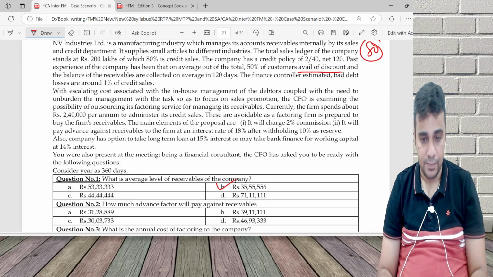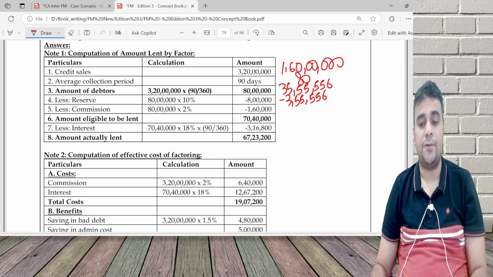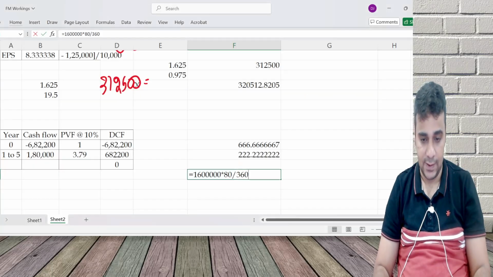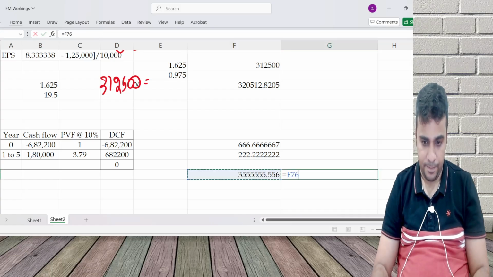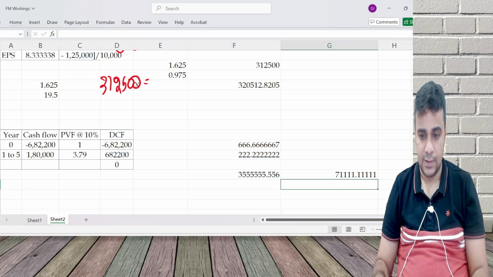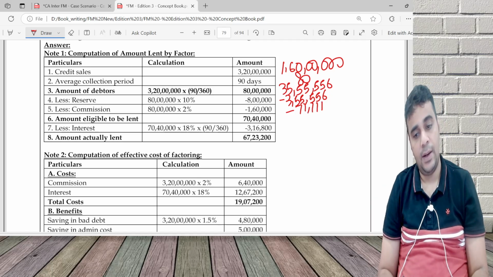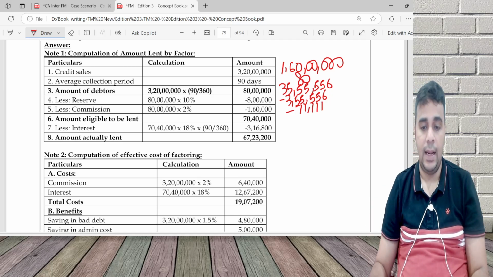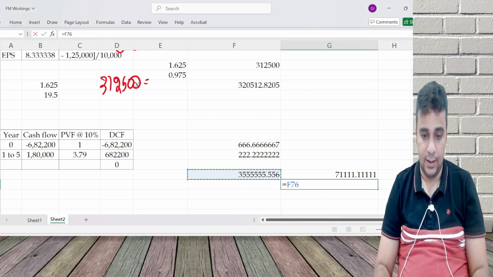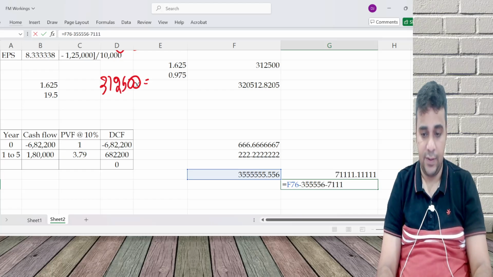Commission is 2% of 35 lakh 55,556, which is 71,111. Amount eligible to be lent is 31 lakh 28,889.